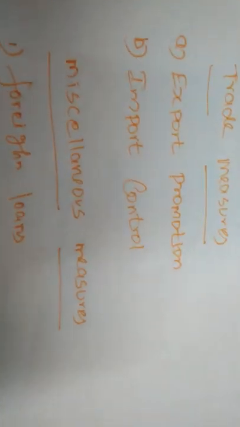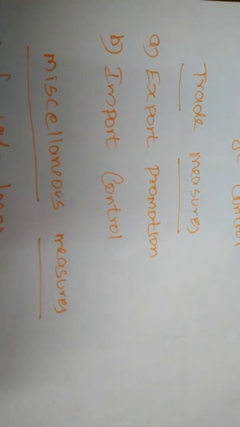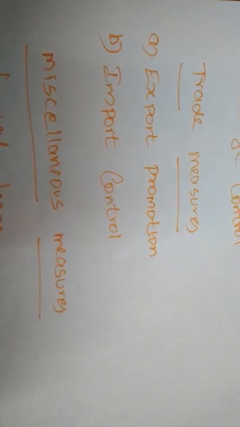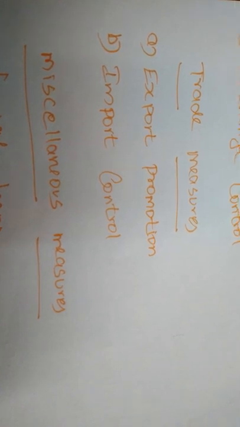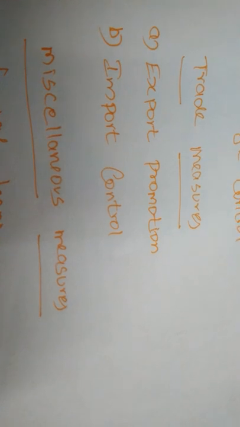The amount will be reduced by the government. Suppose an importer is importing 10 tons of a commodity from another nation, the government may reduce it from 10 tons to 5 tons.